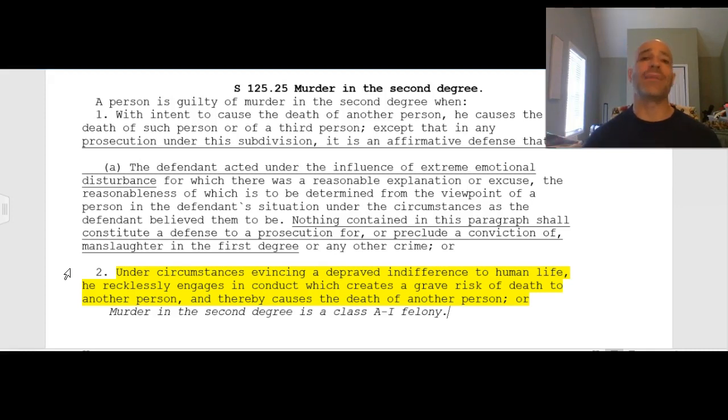What are called the totality of the circumstances, everything about the case, and decide if you feel the driver of that vehicle who killed 2 people in that accident was being reckless, or if they were beyond reckless and displayed a depraved indifference to human life, which would therefore take their crime from manslaughter in the second degree and elevate it all the way to murder in the second degree.